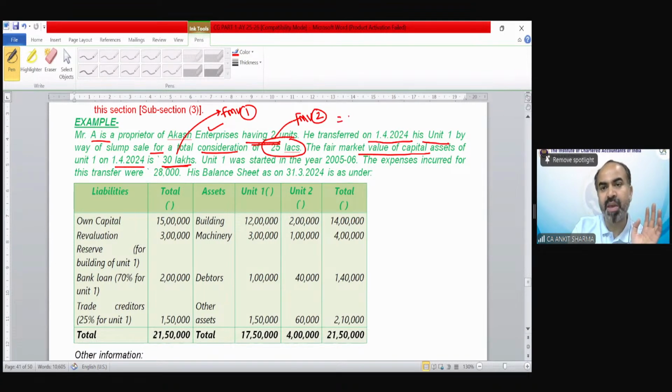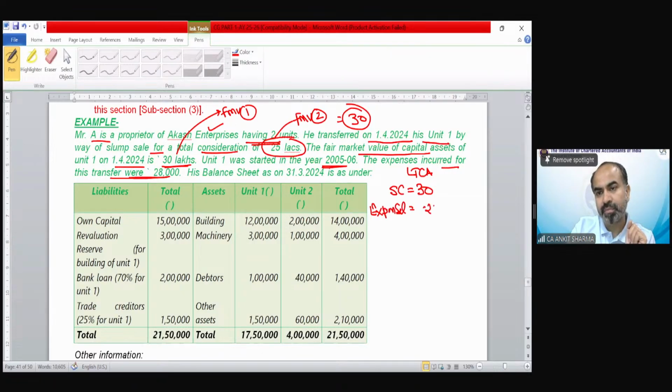So the higher would be 30 lakh. So that would be my sale consideration in this question. Unit 1 was started in 2005-06, so that would be a long-term capital asset. The expenditure incurred for transfer was 28,000. So that would be considered as expenses on sale.